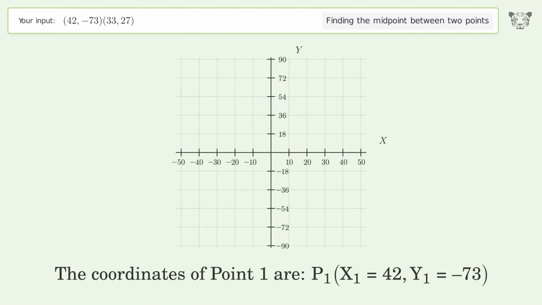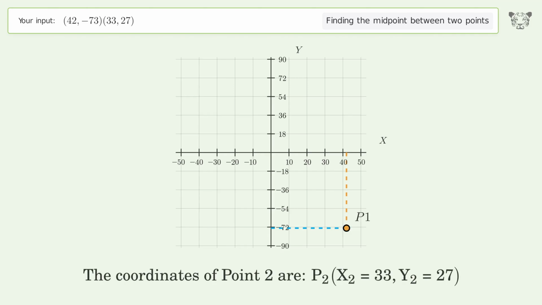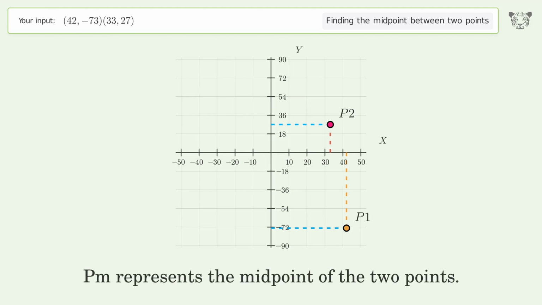The coordinates of point 1 are, x1 equals 42, y1 equals negative 73. The coordinates of point 2 are, x2 equals 33, y2 equals 27. PM represents the midpoint of the 2 points.